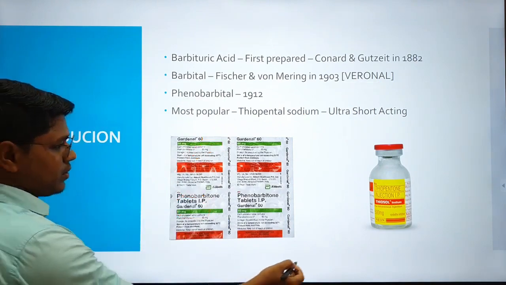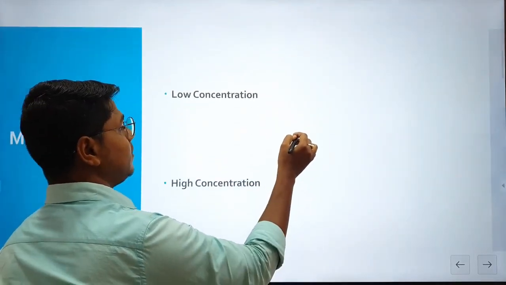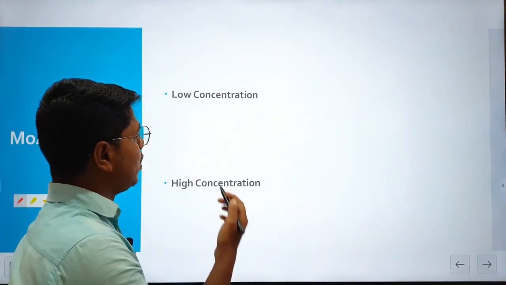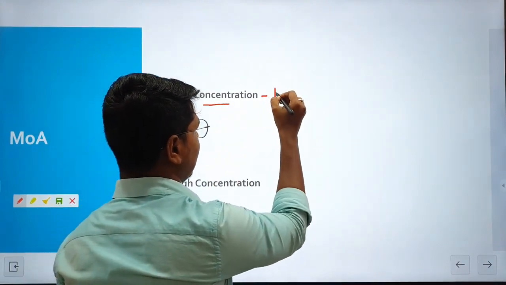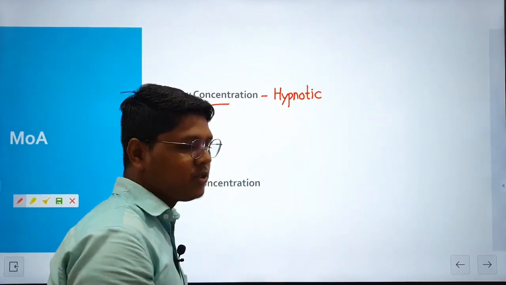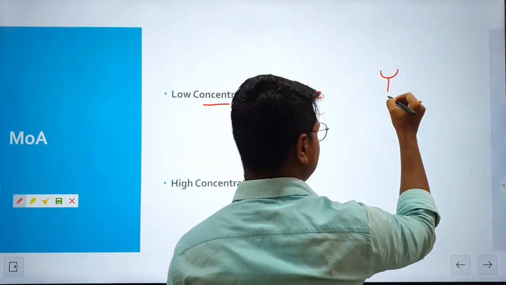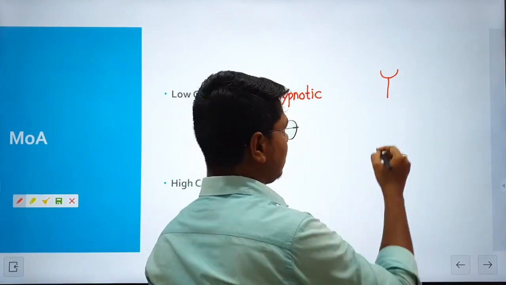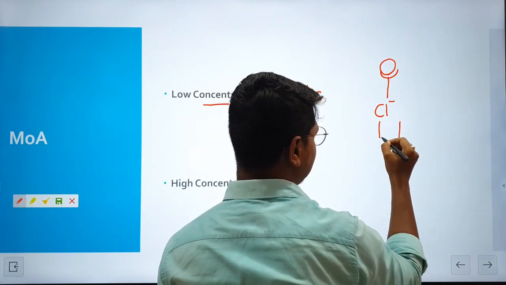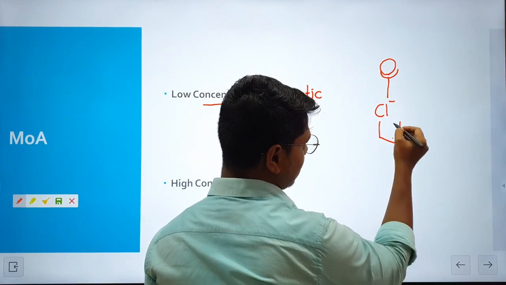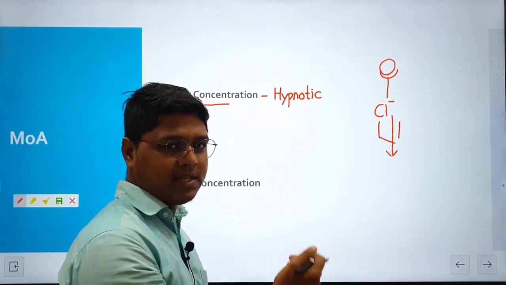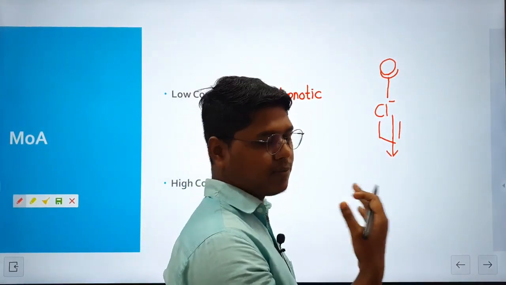Now, coming to the mechanism of action. The barbiturates act on the basis of concentration. When used in low concentration, they act as hypnotic. How is the mechanism? They bind to the GABA receptor, and the GABA receptor is attached to the chloride channels. When they bind to the receptor, the closed chloride channel opens up, the chloride ion gets entry, and due to hyperpolarization there won't be any nerve conduction. That is why they produce the hypnotic effect.